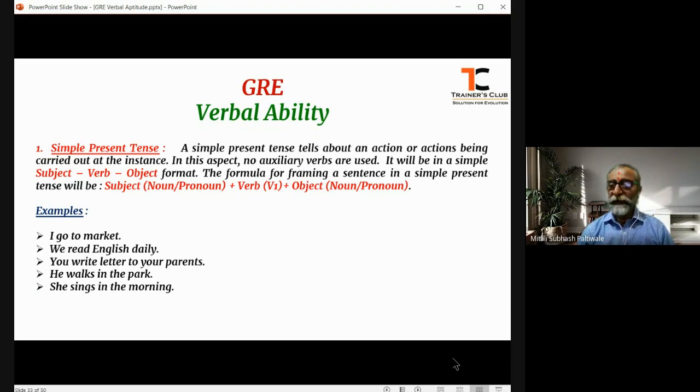So, to understand the tenses, one will have to understand the part of speech verb very clearly. That is the reason I have explained the verb in so much detail, about the types of verb, kinds of verb, and forms of verb.